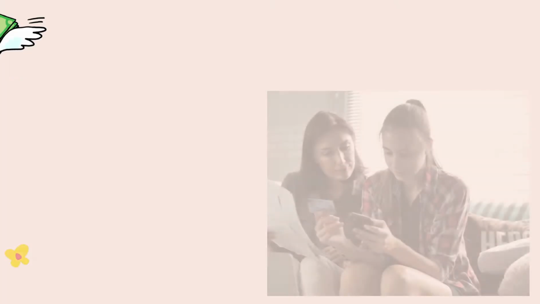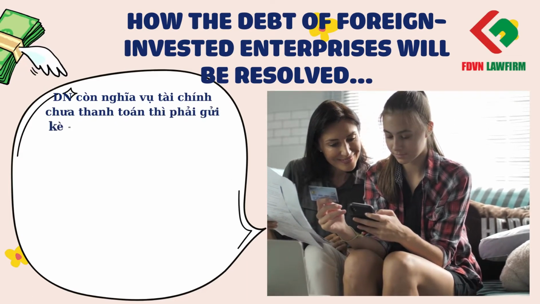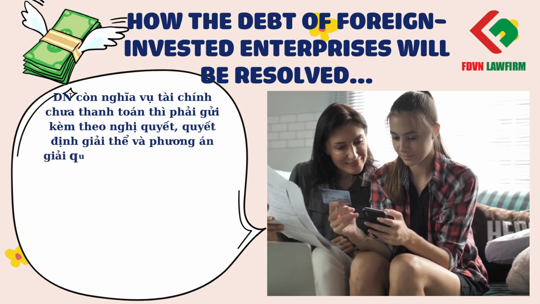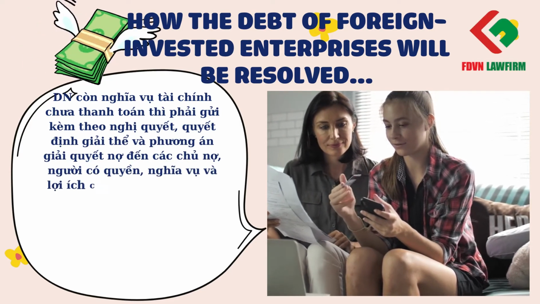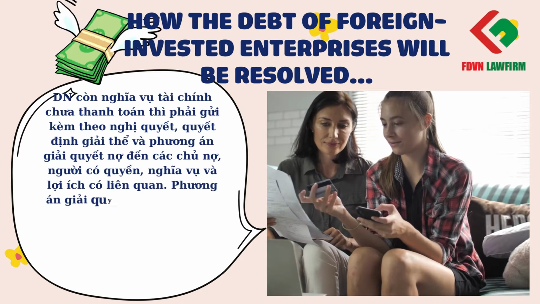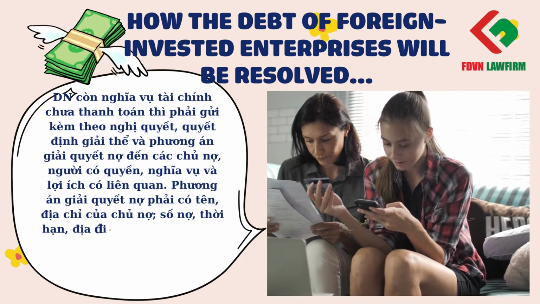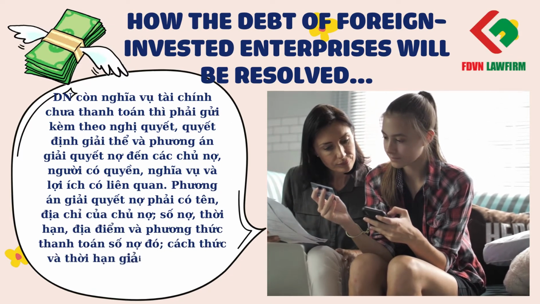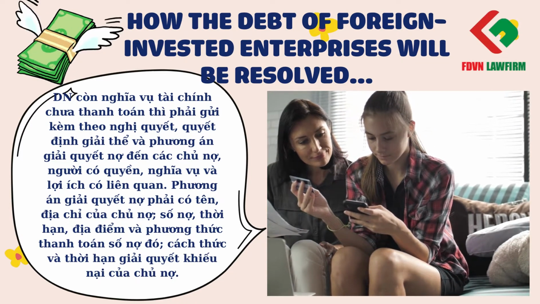In case the enterprise has unpaid financial obligations, it must send the resolution or decision and debt settlement claim to its creditors and persons with related rights, interests, and obligations. The debt settlement claim must have the name and address of the creditors, debt amount, term, and place and method of payment of such debt, and method and time limit for settling the creditor complaints.